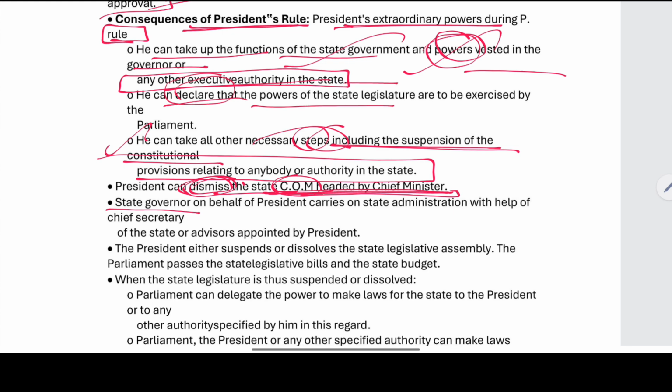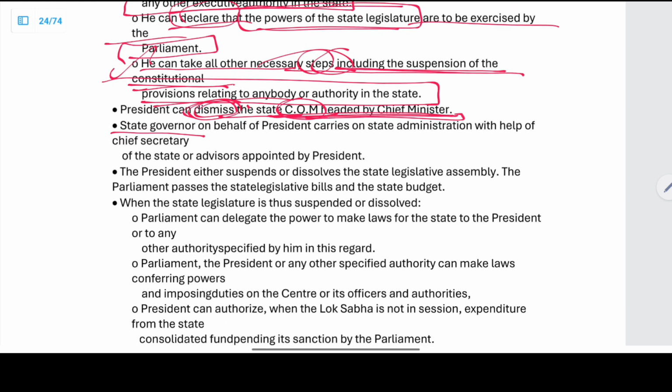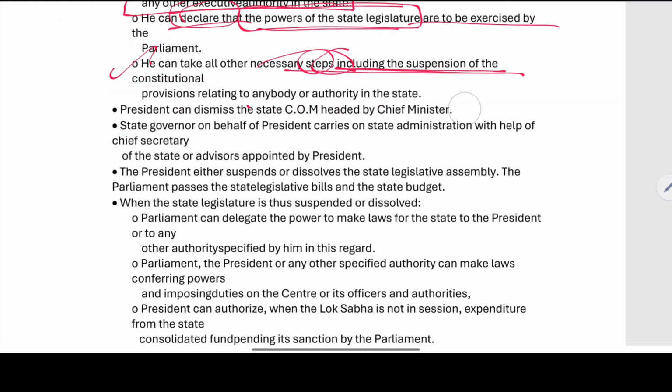He can declare that the powers of the state legislature are exercised by the Parliament. He can take all the necessary steps during the suspension of the Parliament. He can also do constitutional provisions related to any body or authority in the state. Right. The next thing over here is